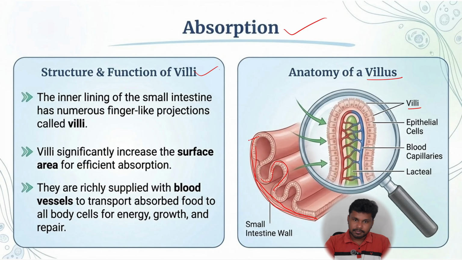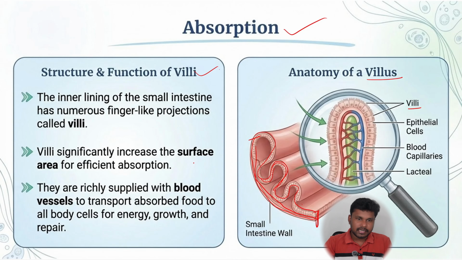And in this same segment, same length, if the small intestine is folded, you can see there is a lot of surface area to absorb the food. So this is the function of villi. Villi are the finger-like projections present in the small intestine to increase the surface area of absorption.